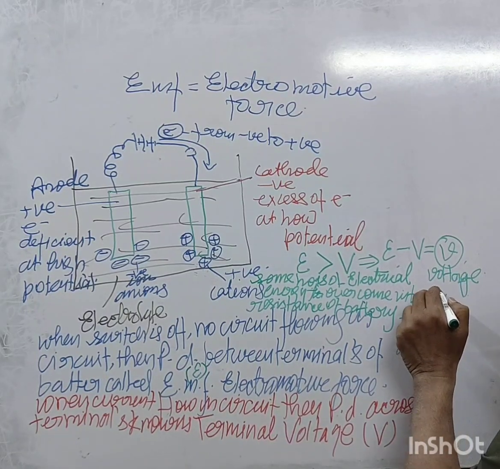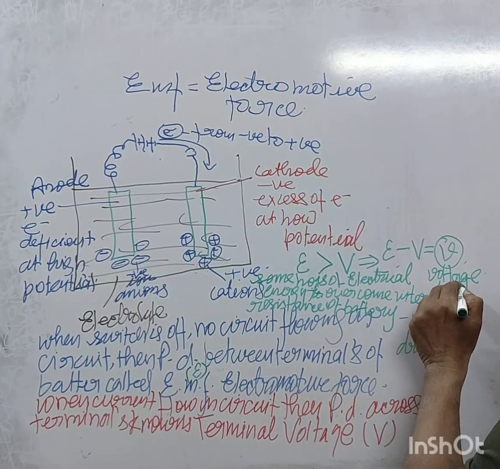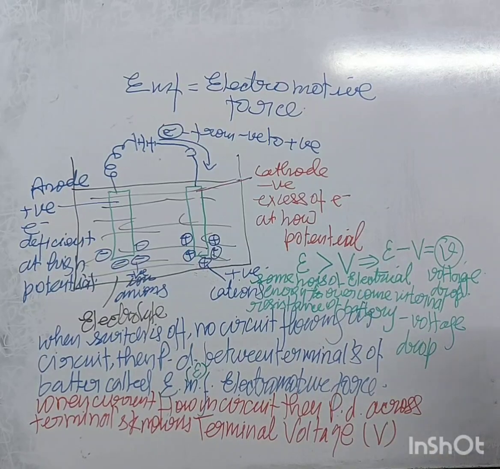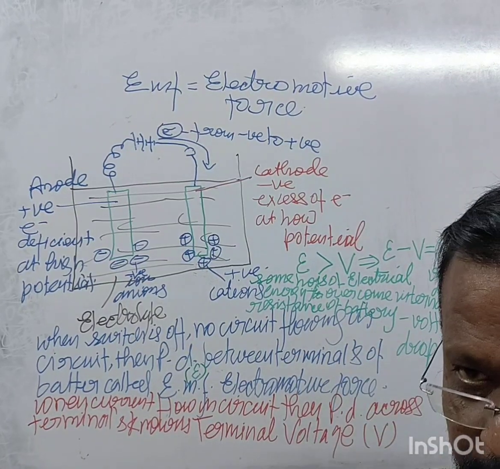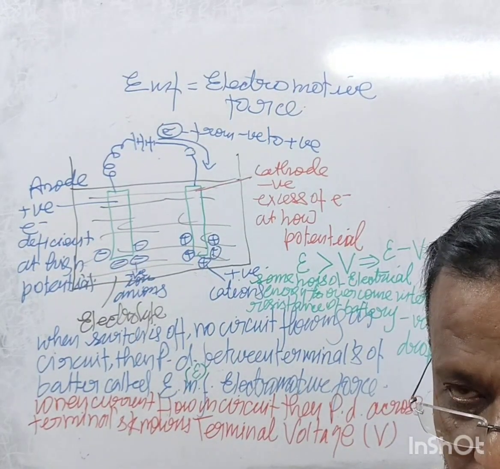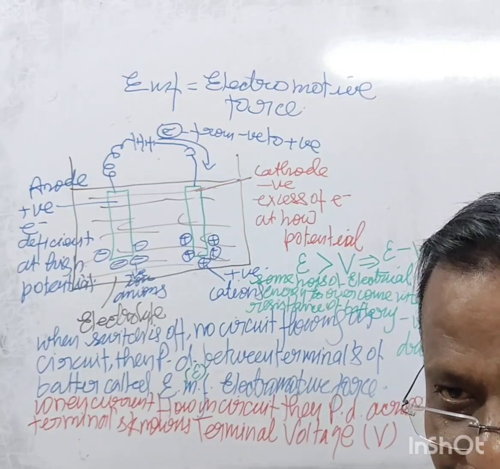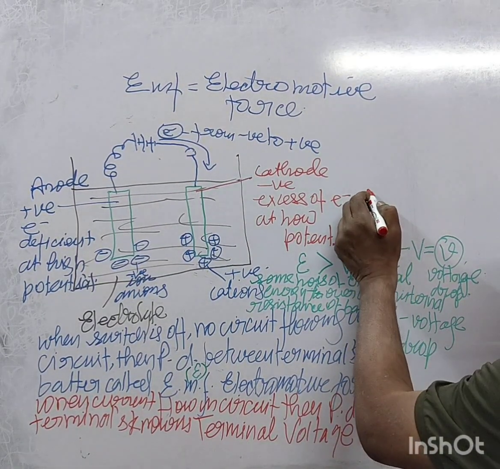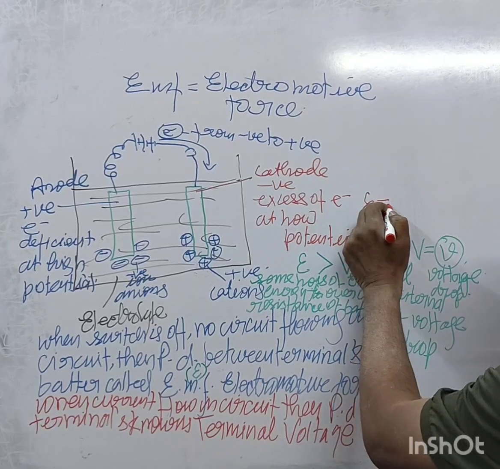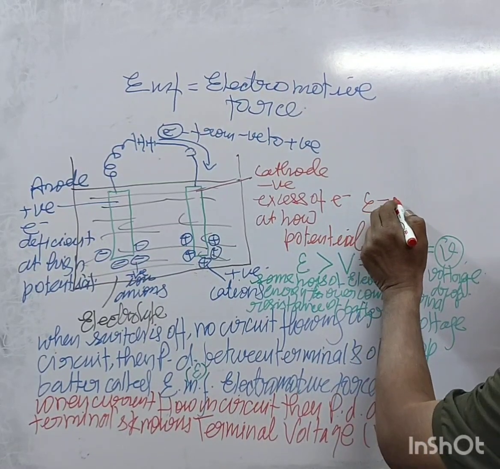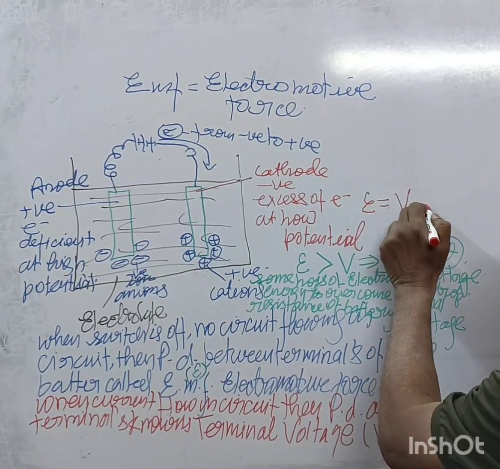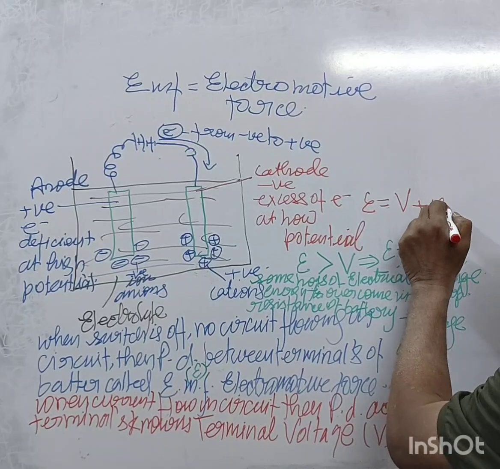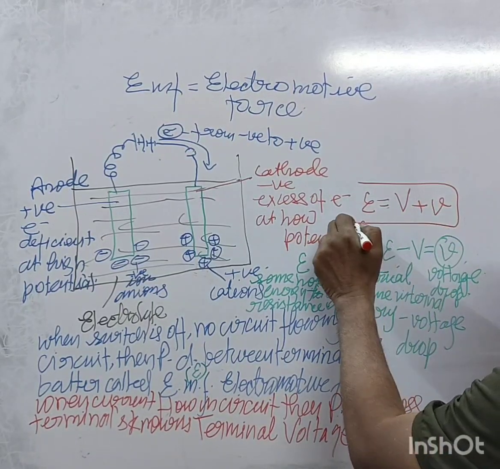So epsilon minus terminal voltage is equal to voltage drop, or you can write EMF is equal to terminal voltage plus voltage drop, right?